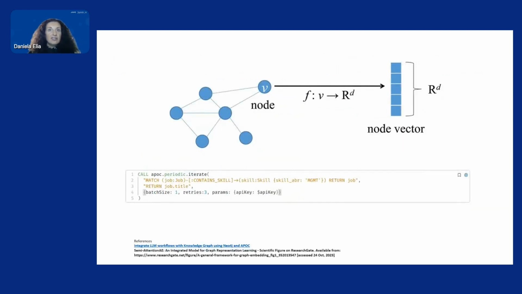In more detail, here we illustrate how we can use the OpenAI embedding endpoint to generate a text embedding representation of jobs and skills and store them as node properties. This will allow us to match the job and skill information with the embeddings of the user query.